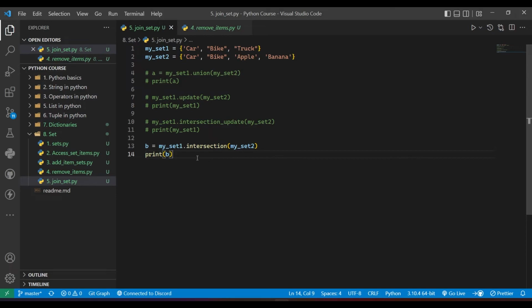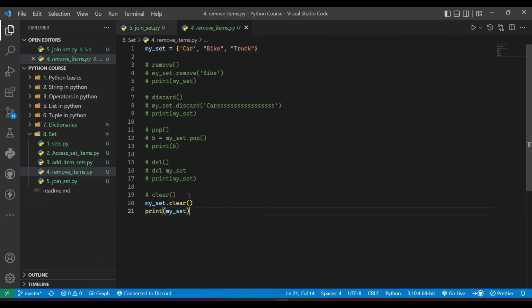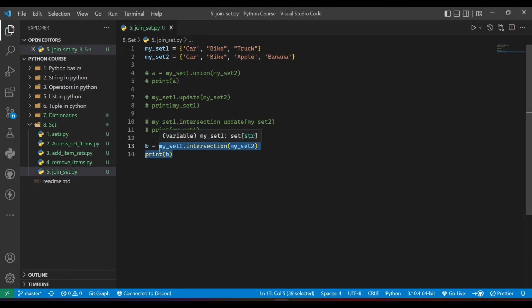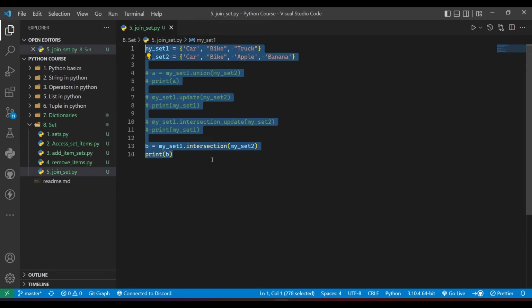Okay, and the methods also are the same. Like we have used all the methods which can be performed with a set. We have discussed all the methods, so I am not going to discuss them again. You can refer to the earlier videos, right?